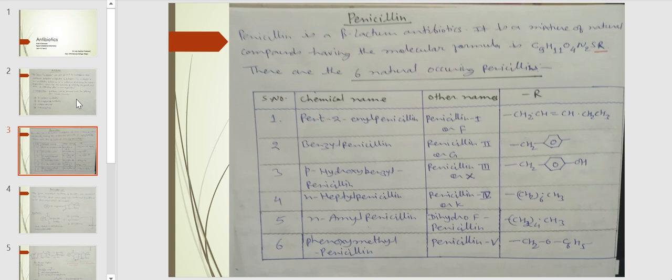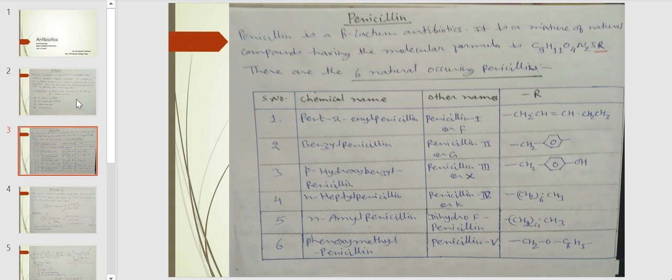It is a mixture of natural compounds having the molecular formula C9H11O4N2SR. There are 6 naturally occurring penicillins. First, 2-pentenyl penicillin, also called penicillin I or penicillin F. Second, benzyl penicillin, called penicillin II or penicillin G. Para-hydroxybenzyl penicillin, called penicillin III or penicillin X. N-heptyl penicillin, called penicillin IV or penicillin K. Next, N-amyl penicillin, called dihydro F penicillin, and last, phenoxymethyl penicillin, called penicillin V.